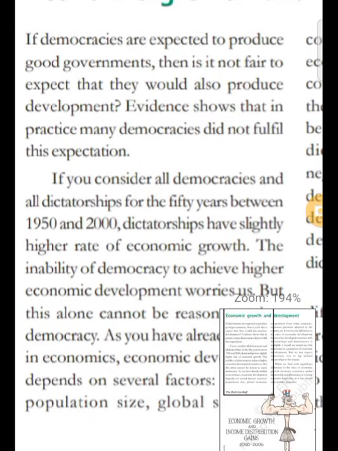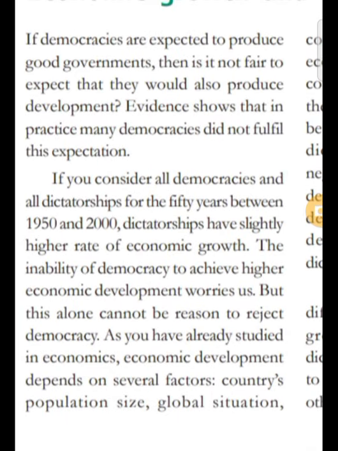Okay, how it starts. If democracies are expected to produce good governments, then it is not fair to expect that they would also produce development. So here we are posing one question: in the previous outcomes we have read that the democratic form of government is a better form of government, right? So is it fair to expect that apart from being a good form of government, it should also produce development?